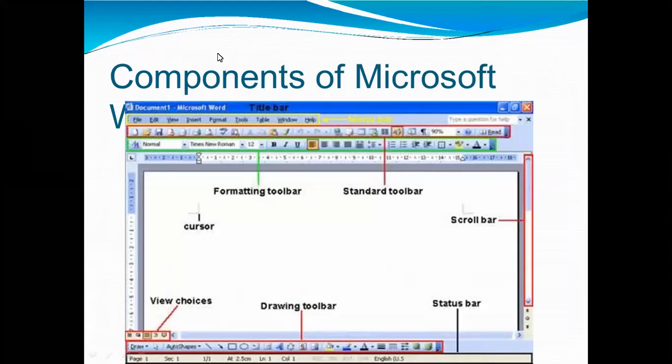These are all the components of Microsoft Word. Here is the standard toolbar. This is the menu bar. This is a formatting toolbar. This is a cursor. This is a scroll bar. This is new choices, you can choose anything. This is a drawing toolbar. And this is a status bar.